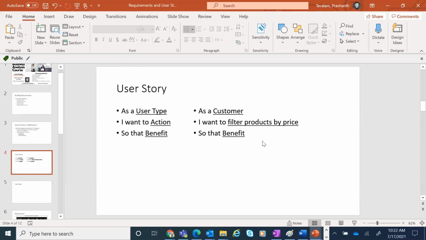What we are doing here is looking at how do I write a story for pricing.